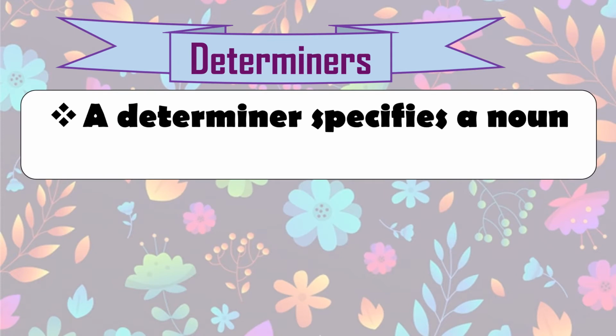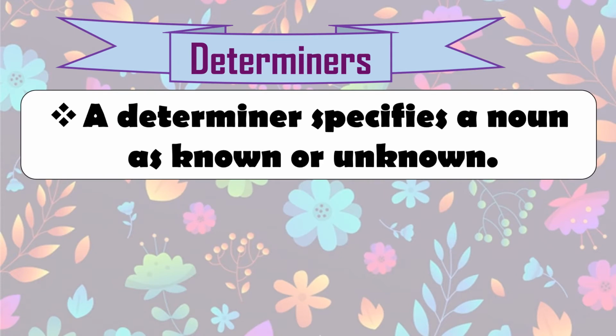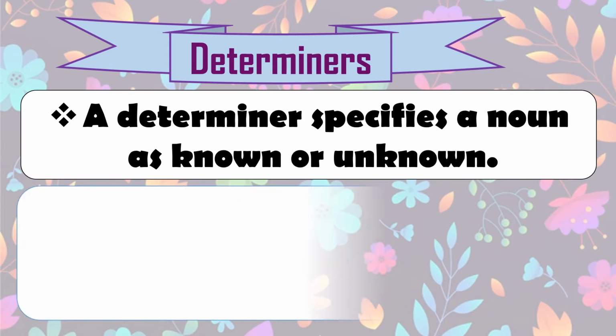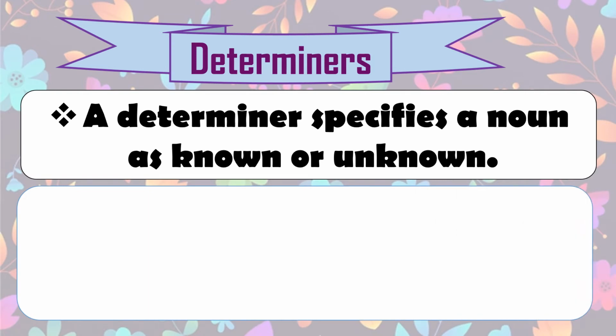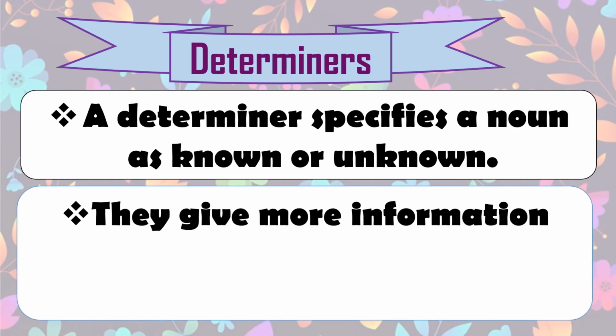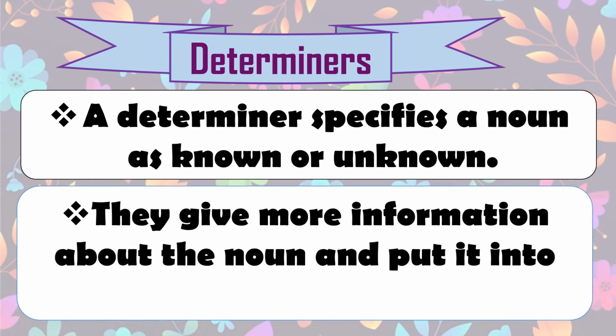A determiner specifies a noun as known or unknown. Though that noun is known or unknown, it specifies it. It makes it more clear to us. Secondly, they give more information about the noun and put it into a context. We have read some phrases now, and I'll give you those examples again and again. The county inspector. We have learned in that lesson, right? So, which inspector? The county inspector, which they already know. Or all those kids. We are talking about the kids which we know, right?